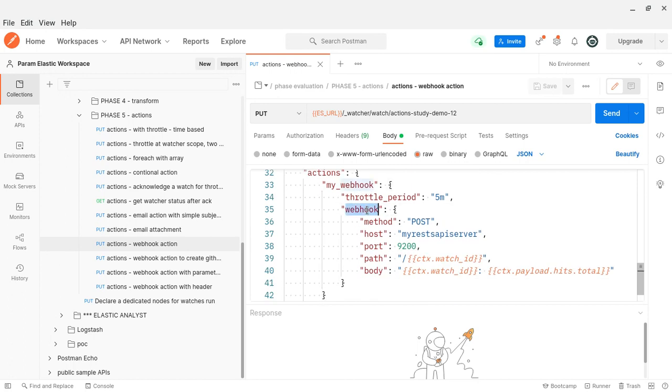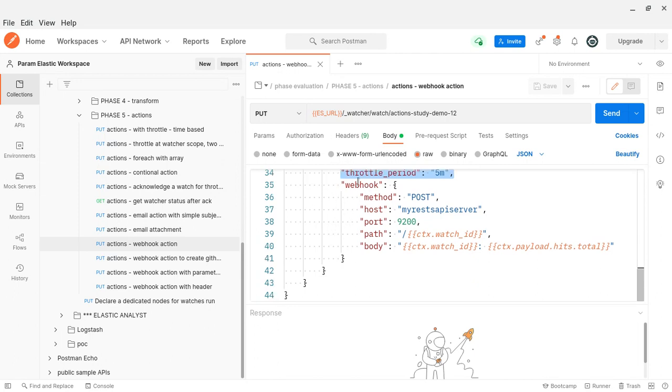Throttling, condition and transform can be action specific as well as watcher specific, the scope of the watcher. Here we can see the webhook attributes: method, host, port number, the path, and the body I have to send to that API. Here we are using the Mustache template to read values from the watcher context.